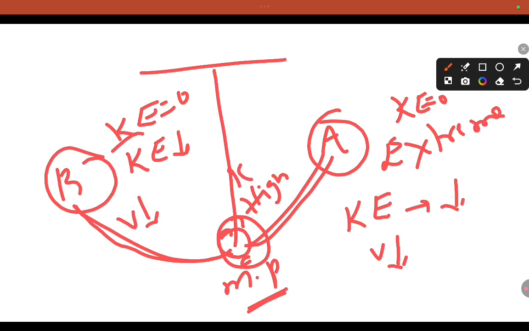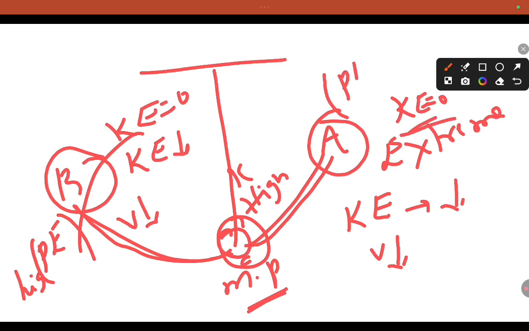Here, kinetic energy is 0, which means potential energy is high. In a similar way, at point A, kinetic energy is minimum and potential energy is maximum. So that is how we can consider energy conservation. Velocity is decreasing toward the extreme position, so kinetic energy is decreasing and it is going to be 0. That is with respect to the simple pendulum, and that's how energy varies in oscillatory motion.